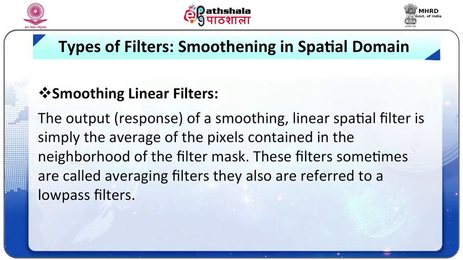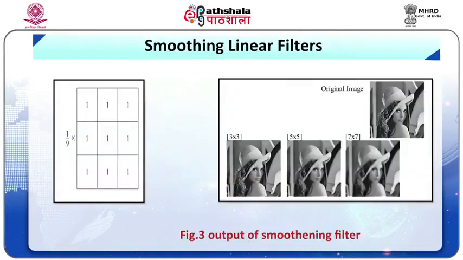The output of a smoothing linear spatial filter is simply the average of the pixels contained in the neighborhood of the filter mask. These filters are sometimes called averaging filters. They are also referred to as low pass filters. The idea behind the smoothing filter is straightforward: replace the value of every pixel in an image by the average of the gray levels in the neighborhood defined by the filter mask.